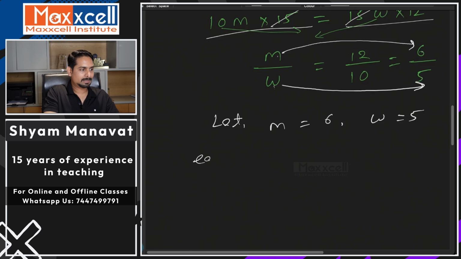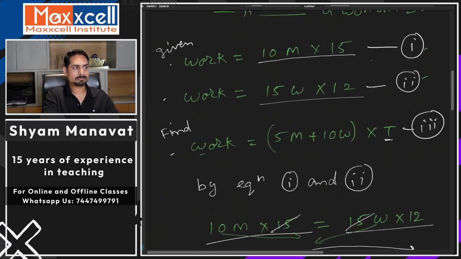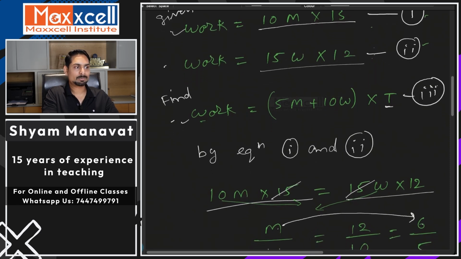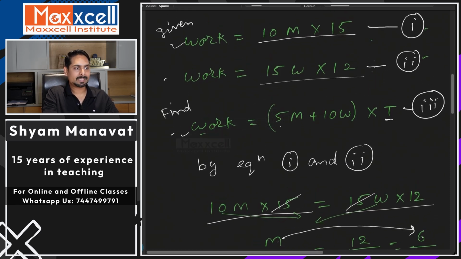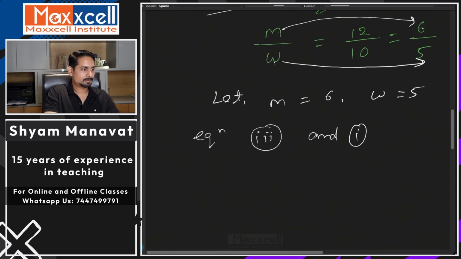For now, let's take equation number 3, because I need to find out time, and equation number 1, where we have work equal to 10m into 15. Why am I taking both equations? Because I again see the left hand sides are equal. So I can equate both of them and say (5m plus 10w) into t equals 10m into 15. So it will look like what?